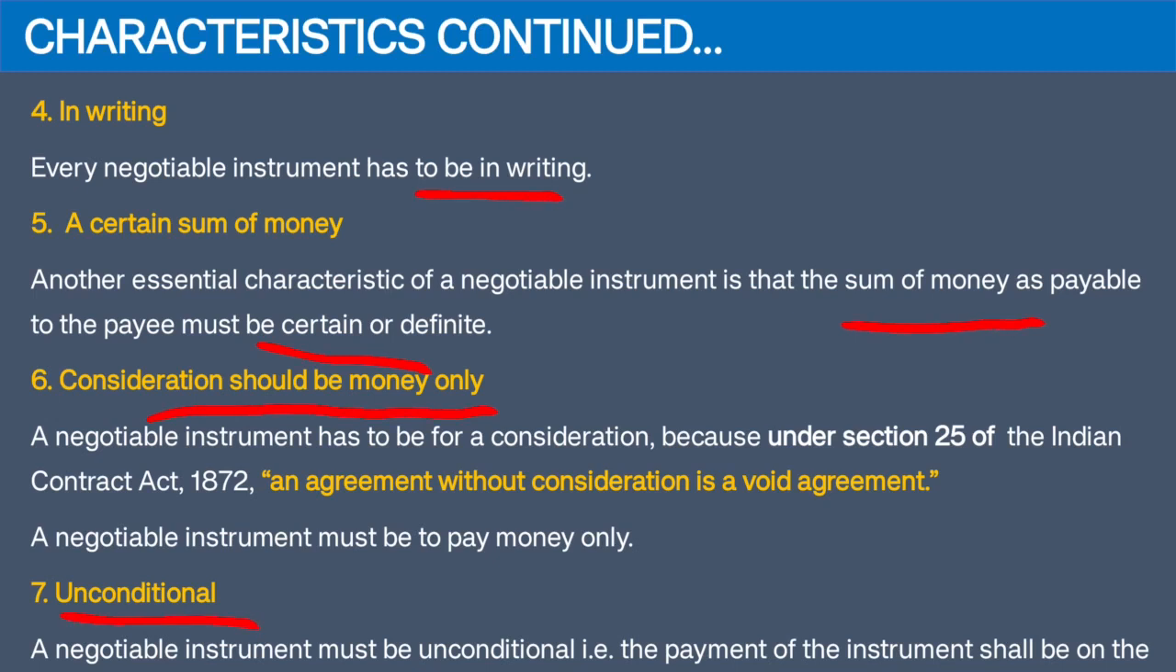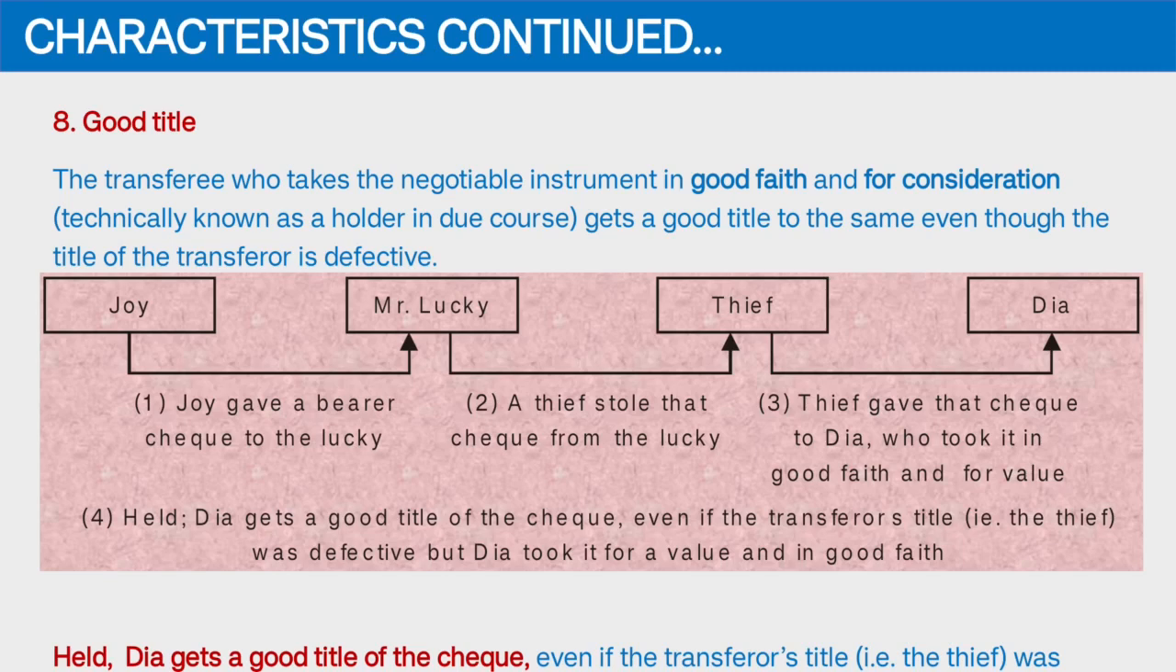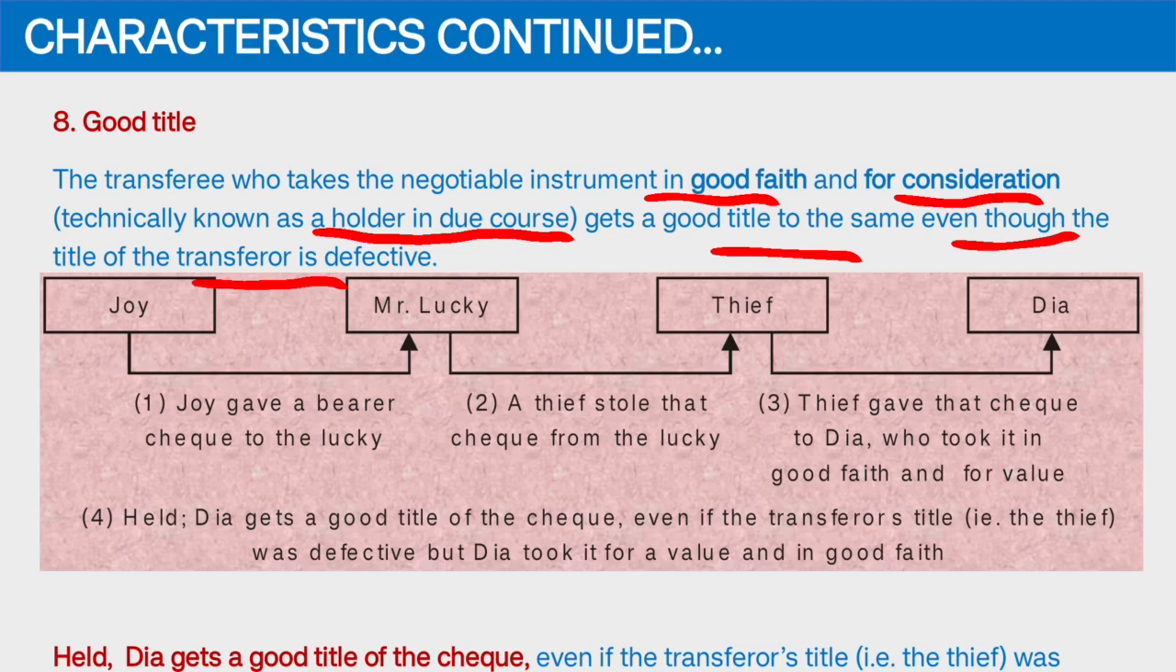Negotiable instrument should not be made with any conditions which will be depending upon any contingency. No, it has to be unconditional. Now, another feature of negotiable instrument is that any person who gets it in good faith or for consideration, he is called holder in due course. And he or she will be getting good title even though the title of earlier owner is defective.